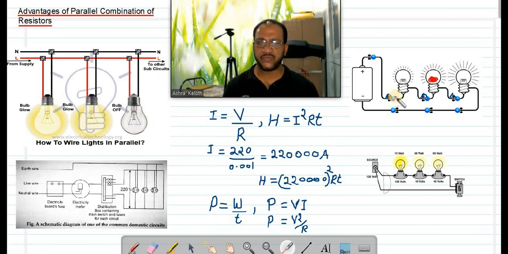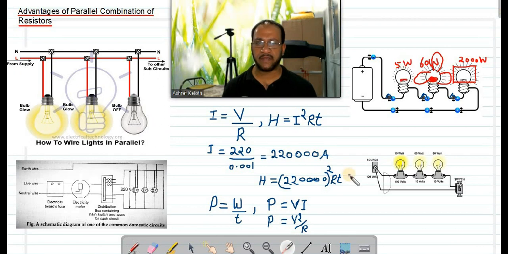Now the third point. Suppose we are using devices in series combination. Suppose this one is a bulb, another one is an AC, another one is a fan. Imagine different devices connected in series like this. I am converting this into a fan, and this is an AC, and they have some internal resistance. Now, the AC is having 2000 watts power. The fan is nearly 60 watts, and the bulb is only 5 watts. It is an LED bulb.